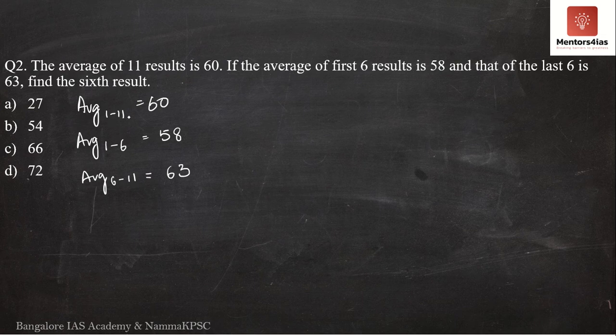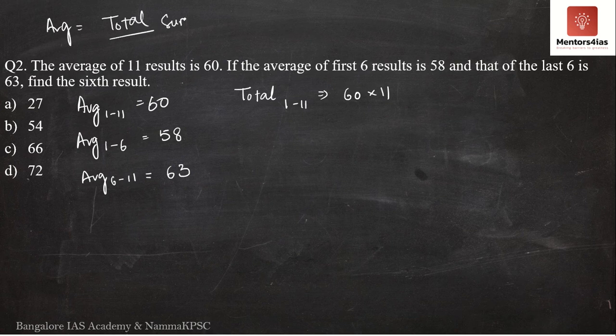Now, if the average of 1 to 11 is equal to 60, what will be the total of 1 to 11? It is nothing but 60 into 11, correct? Average is nothing but the total sum of observations divided by the total number of observations. So in order to determine the total sum, we multiply average by the total number of observations. Therefore, 60 is the average and the total number is 11. So 60 into 11.